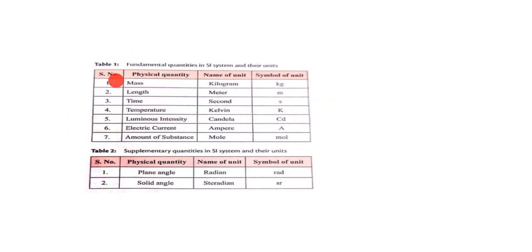In our last class, we discussed that there are 7 fundamental quantities. What are they? Mass, length, time, temperature, luminous intensity, electric current, amount of substance. Why do we call these 7 physical quantities fundamental quantities? Behind this, one reason is there. What is that reason? Let us see.